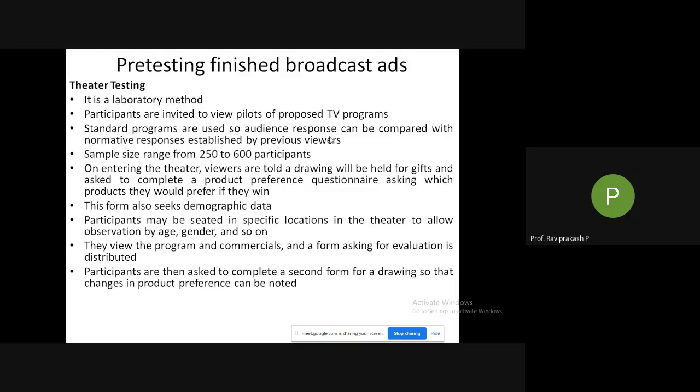I am giving you examples. Then a similar question would be asked to him: now which TV do you want to have if you win? So either the choice he made remains the same or he changes the preference. Earlier he might have said a different brand, now he will put a different brand. Why is this?